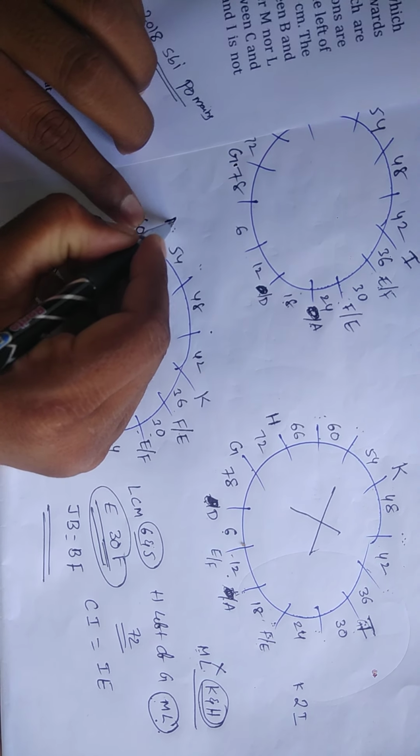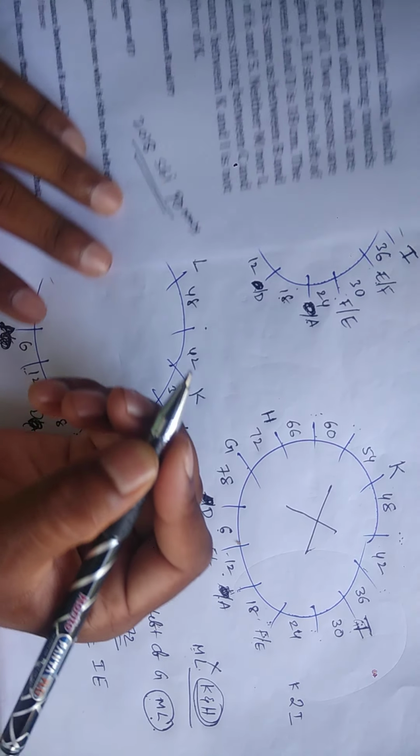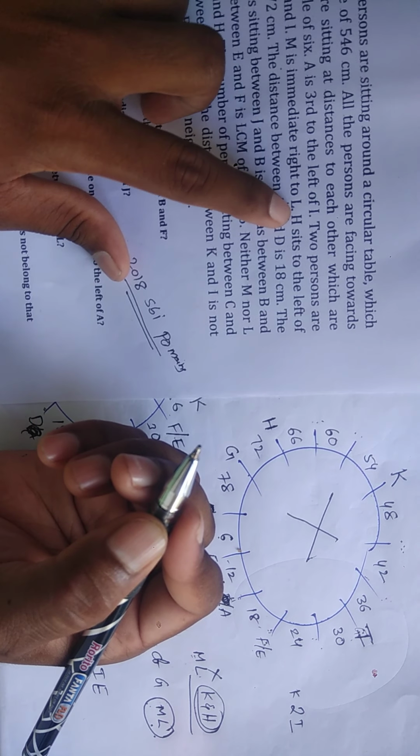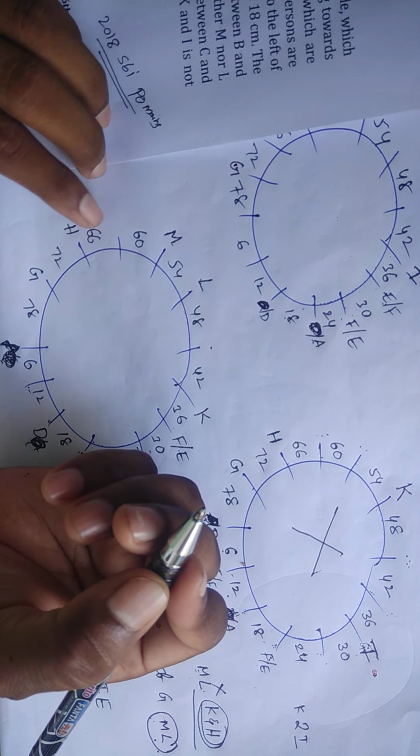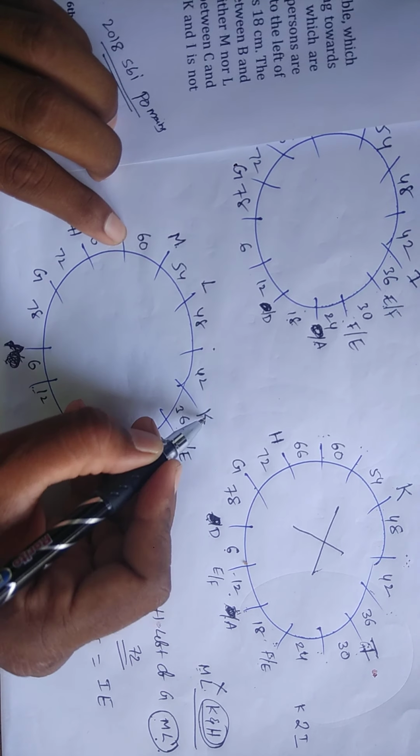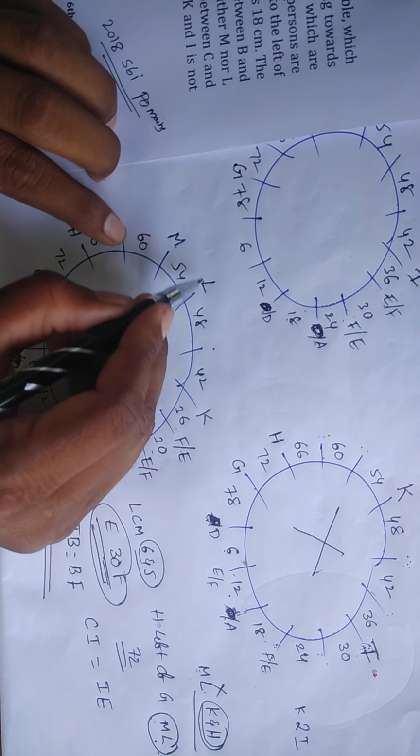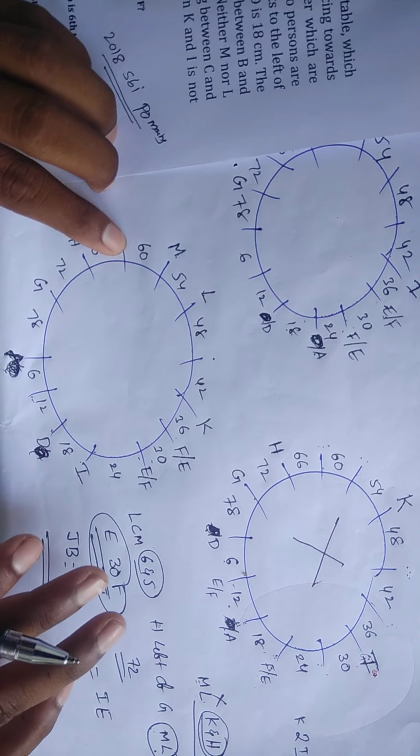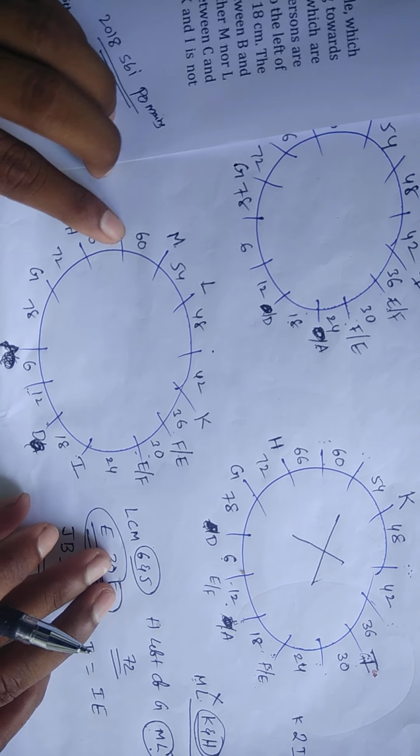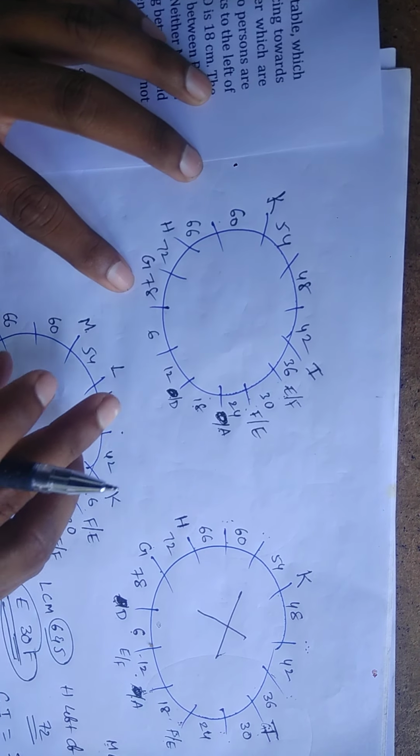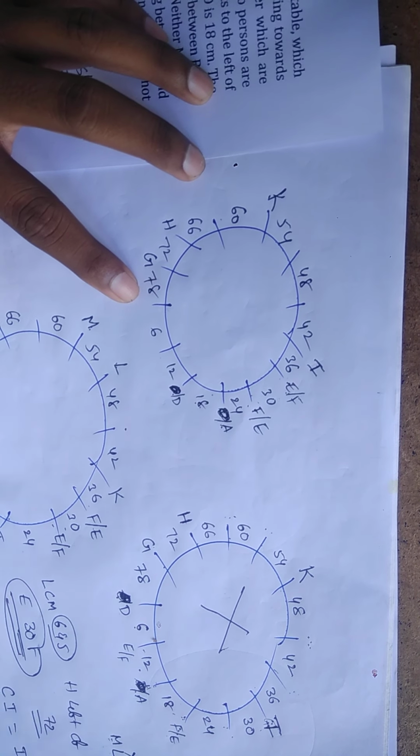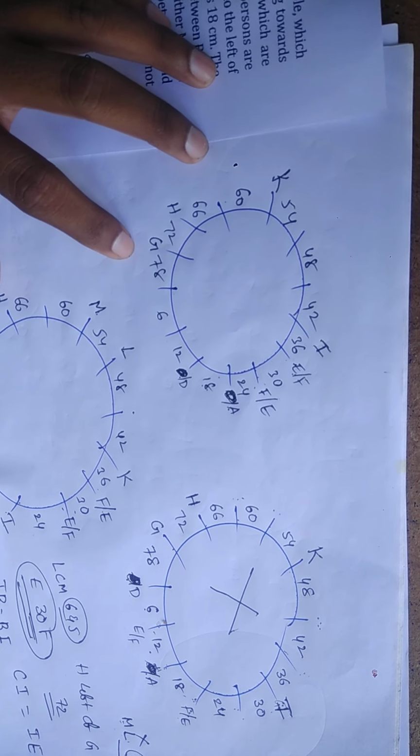Now the next one is what? M is immediate right of L. See here, they only gave that M is immediate right of L. Now M and L are not immediate neighbors of H and not immediate neighbors of K. Yes, these two are the possibilities for M and L. Now friends, check here. In this case, M and L are immediate neighbors of each other.